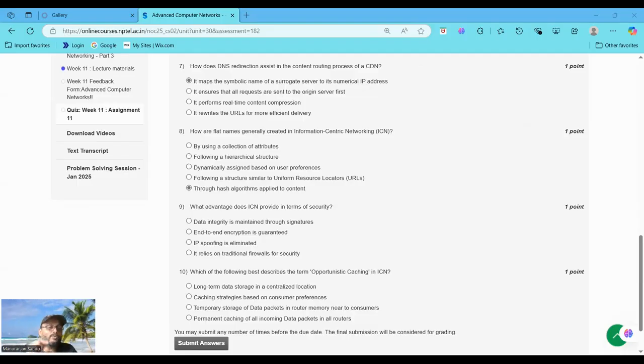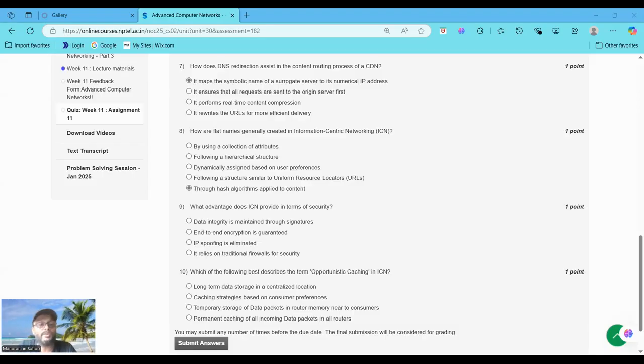Got it? If you choose option A, which is incorrect, using a collection of attributes, this describes attribute-value based names, not flat names. If you choose option B, this describes hierarchical names, not flat names. If you choose option C, dynamically assigned based on user preference, it is also incorrect because flat names are not user driven. If you choose the fourth option, following a structure similar to a uniform resource locator, it is also incorrect as this applies to hierarchical names.